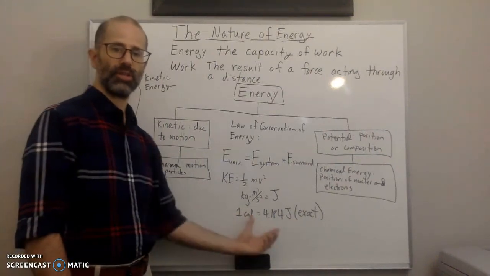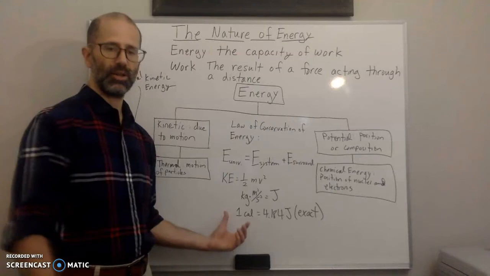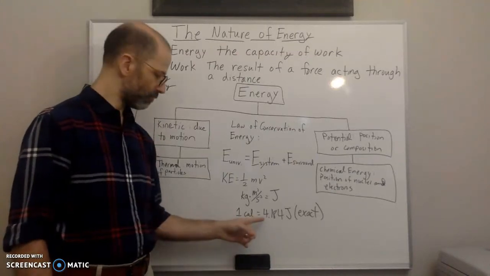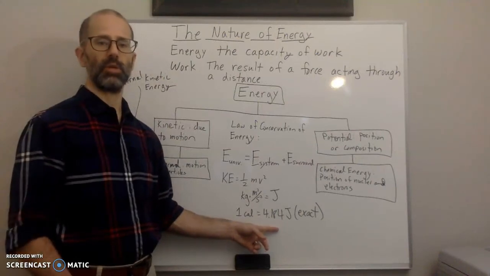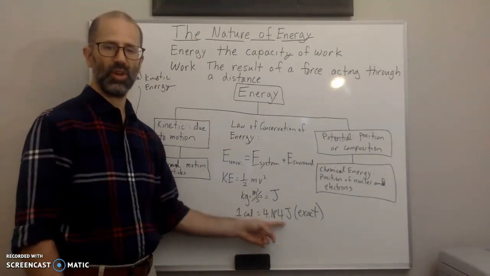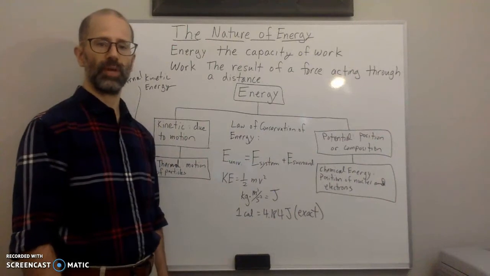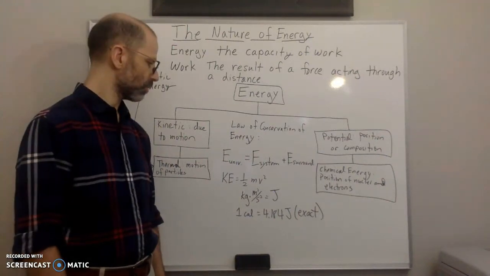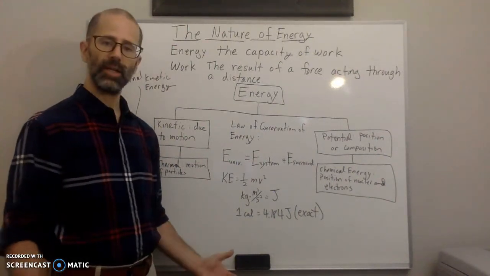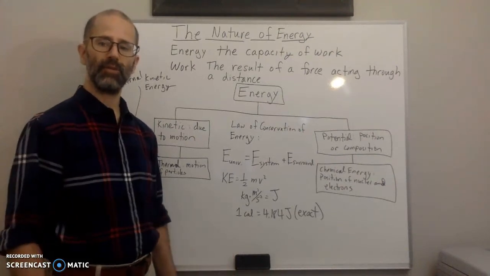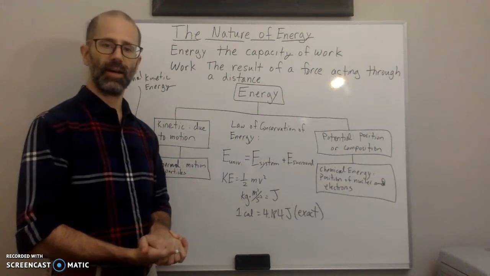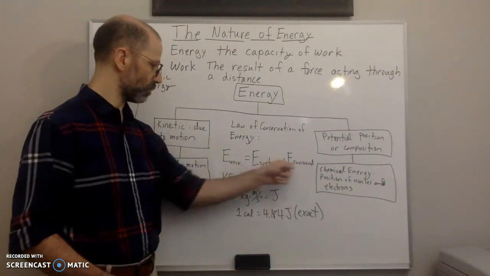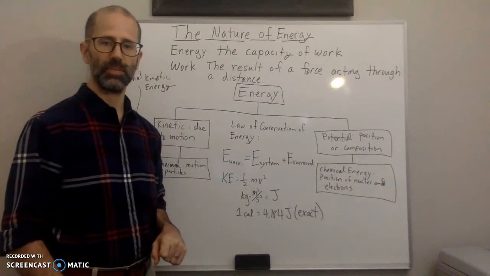So when you use this as a conversion factor, then you don't have to worry about the fact that this has 4 digits, right? Because it's exact, it's going to be an infinite number of digits, so you don't have to worry about that when you use it to multiply or convert. Okay, that's it that I wanted to cover in this video. In the next video, we will go over more about energy and the system and surroundings relationship.